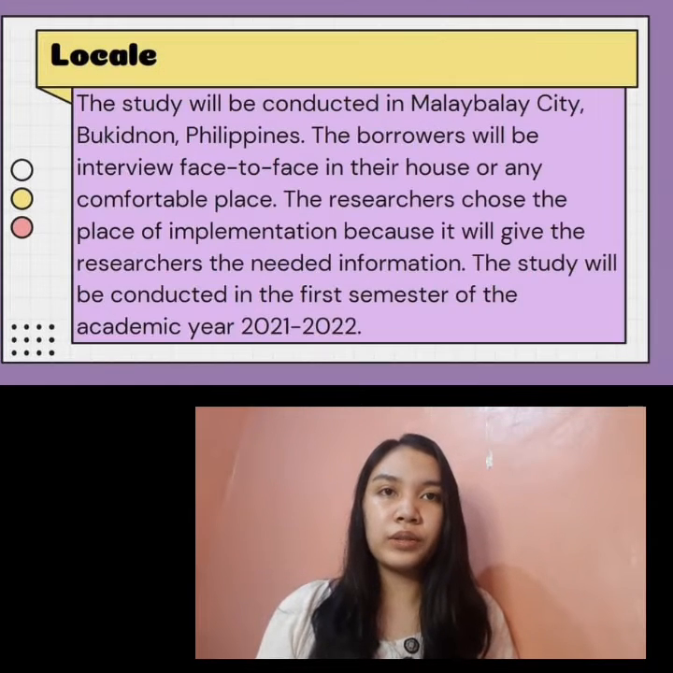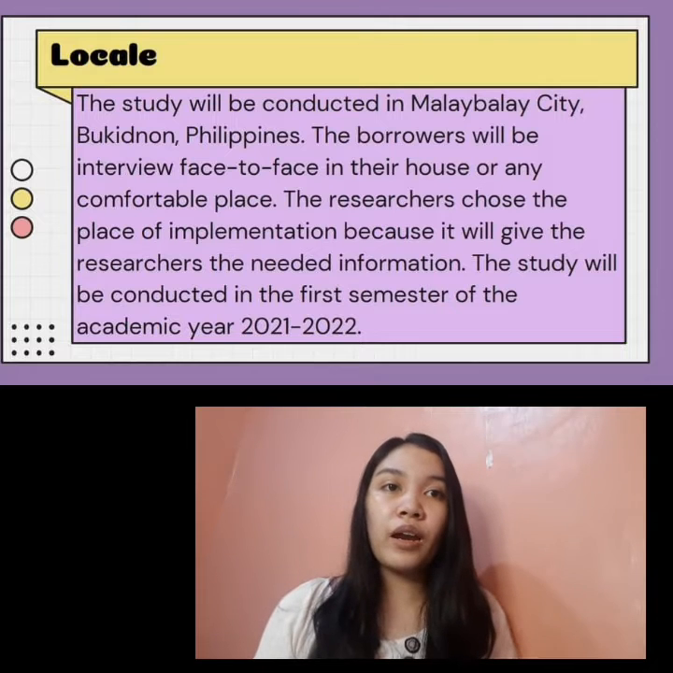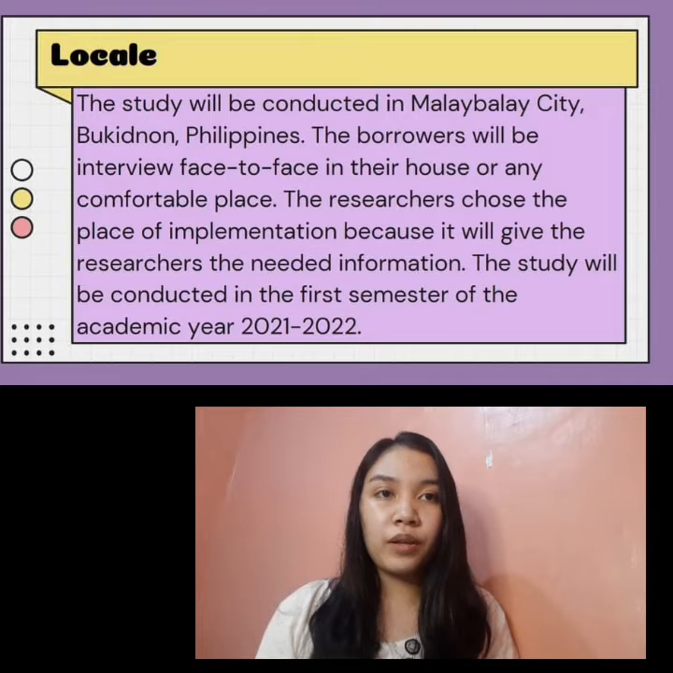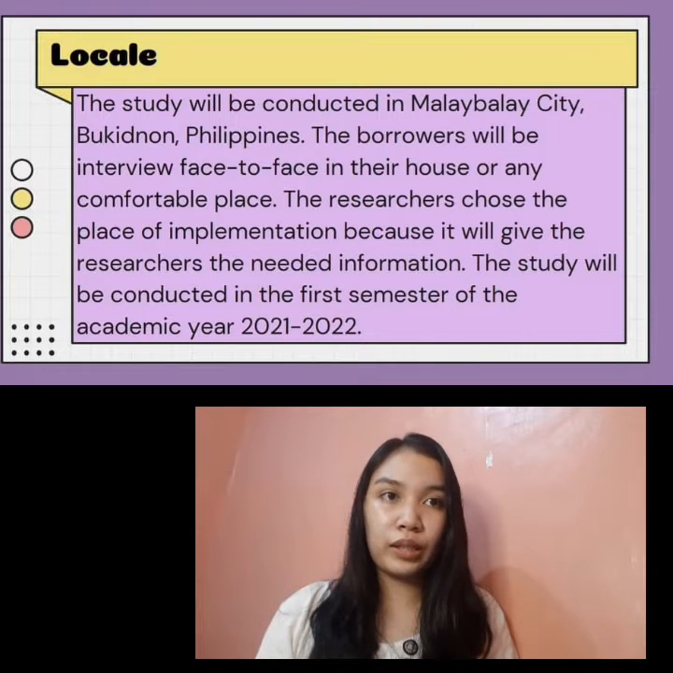The locale. This study will be conducted in Malaybalay City, Bukidnon, Philippines. The borrowers will be interviewed face-to-face in their house or any comfortable place. This study will be conducted in the first semester of the academic year 2021 to 2022.